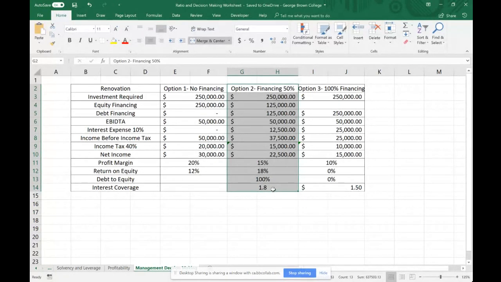Yes, but at half of the effect of option number 1 because you're only financing half of the original investment. So yes, your liquidity is going to change, and your working capital is going to change, but it's only going to change by 125,000 as opposed to 250,000. So at the end of the day, after this renovation, you still have 125 grand in your cash.